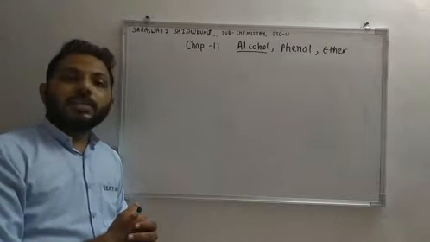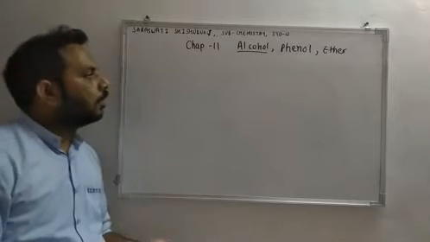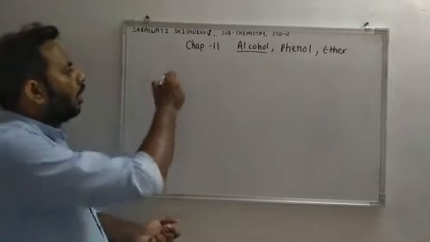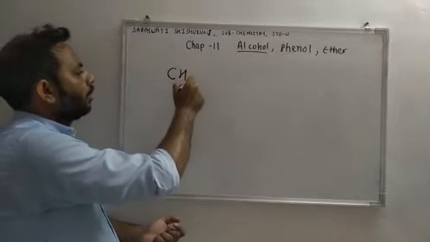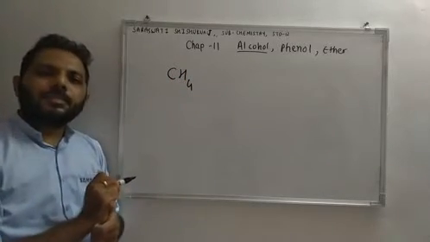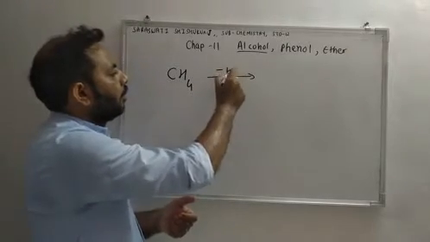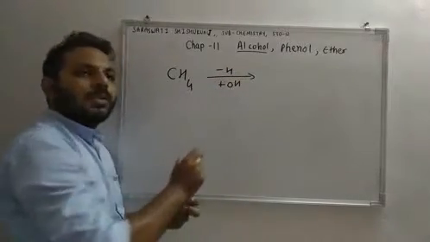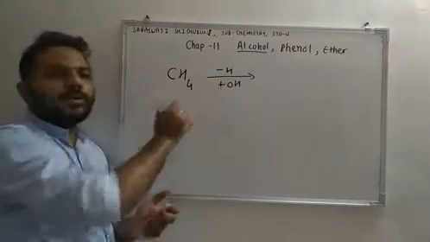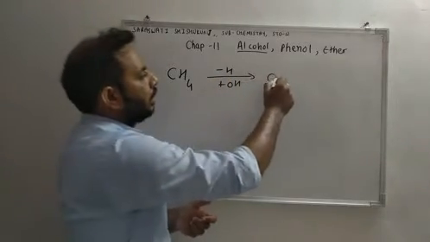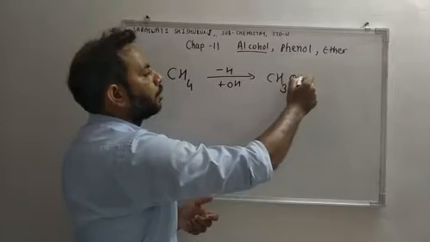So now let us understand how these molecules are formed. Suppose we have the hydrocarbon methane. Now if we substitute hydrogen with OH group, so OH group is replacing hydrogen, then we will get CH3OH.